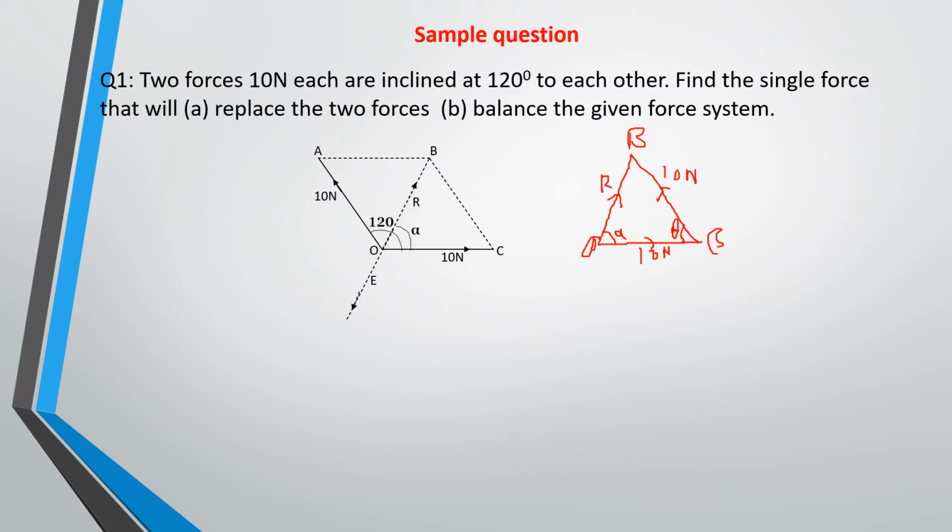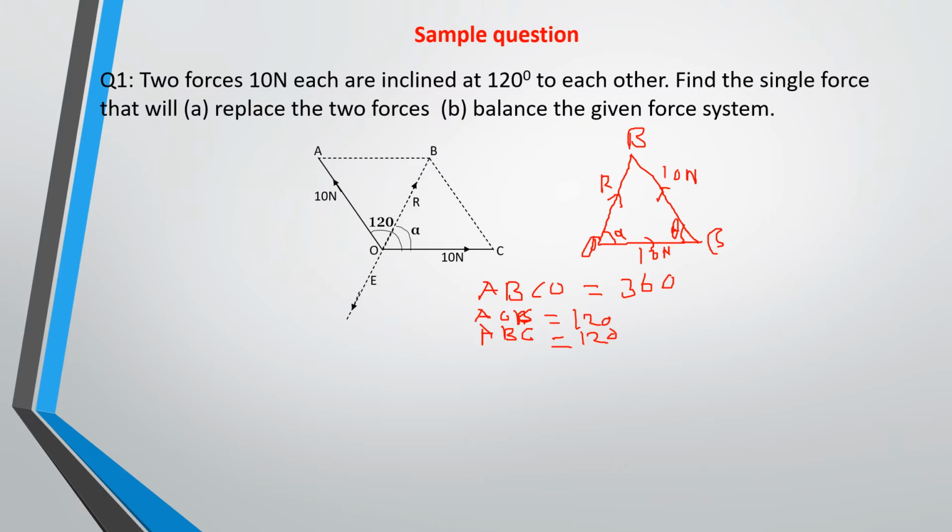Now for us to get this angle, we know that the total sum of angles in this parallelogram is equal to 360 degrees. Now opposite angles AOB and ABC are equal. So this is 120 and this is 120.